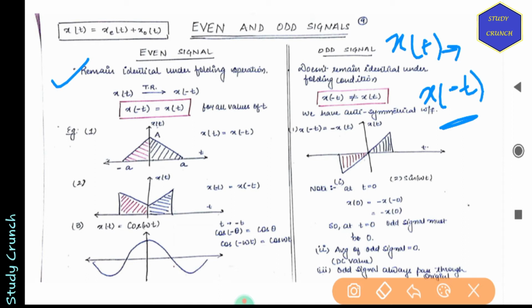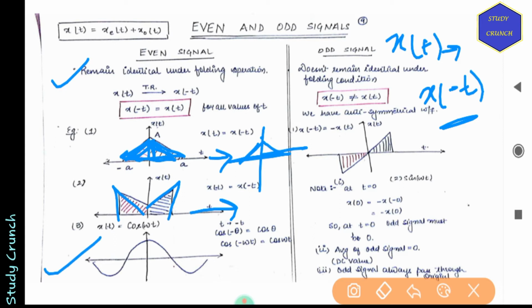For example, if we have a signal like this, like a triangle, then under folding conditions it will remain same. Then if we have inverse type of triangle, then this will also remain same if we apply minus t operation. And suppose we have cos omega t, it will also be same. So these are even signals.